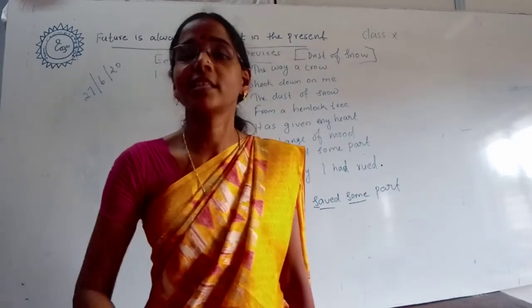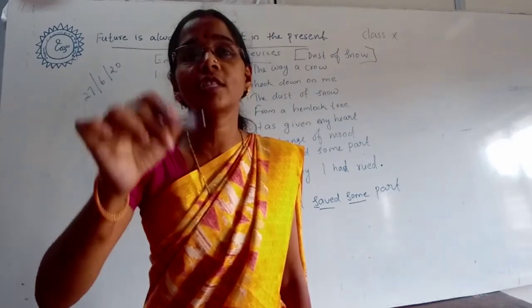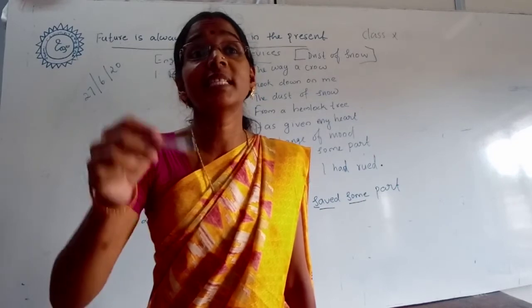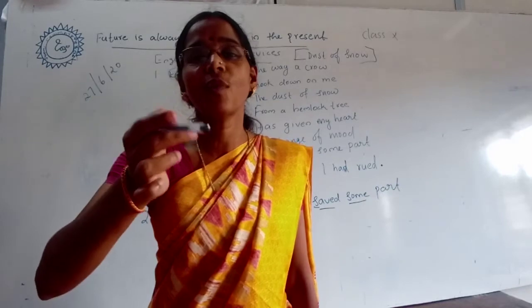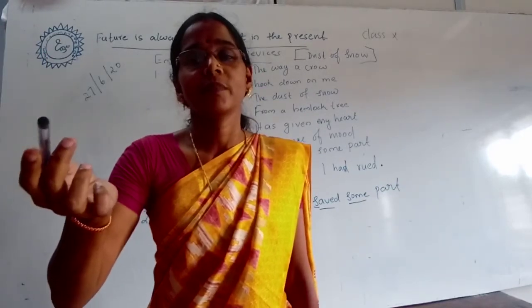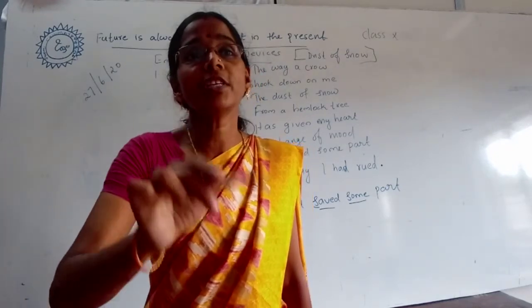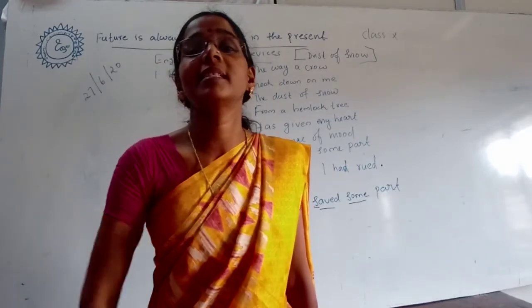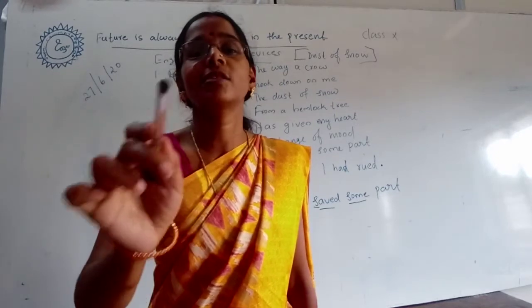Next one is alliteration, which is very familiar to you. Alliteration is the repetition of the same consonant sound in nearby words. Vowels are A, E, I, O, U sounds, and consonants are all other sounds except A, E, I, O, U. In the 7th line we can see 'and saved some part', 'saved some', underline it. The poet has used alliteration here.